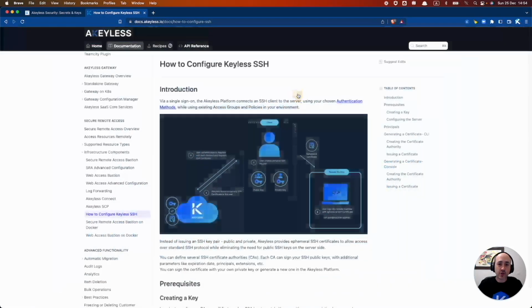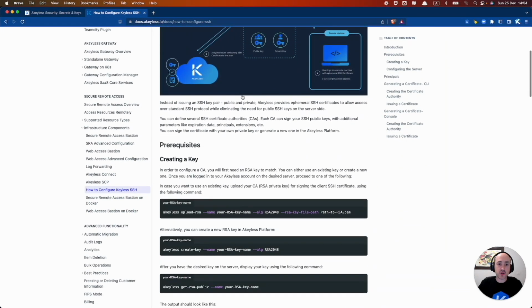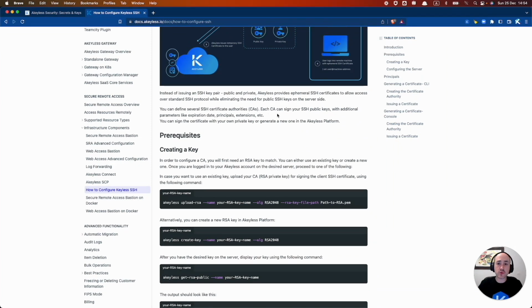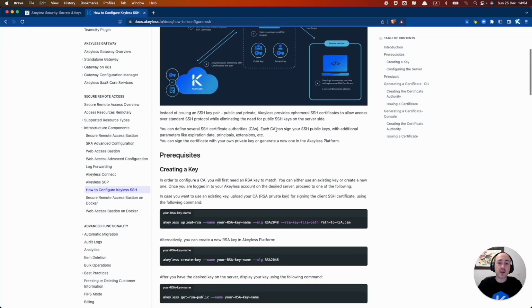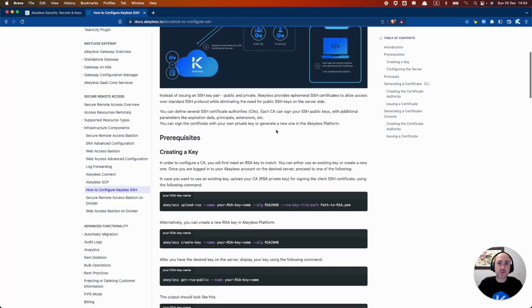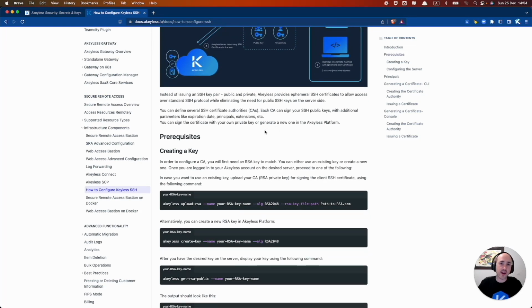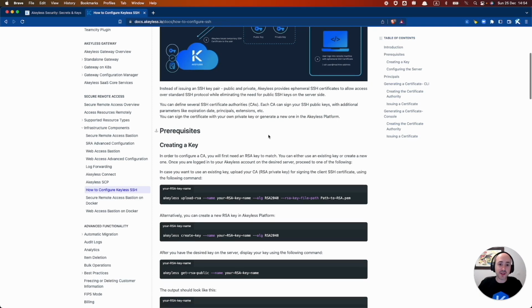So let's go ahead and get started creating our SSH certificate and seeing how it's used to log into the remote machine. What we're going to do is first make sure that we either create or have a public and private SSH key created for us. If you have a Linux or a Mac machine, then you're going to have that already by default on your machine. But if you have a Windows machine, then you're going to have to go ahead and create your own public and private key.